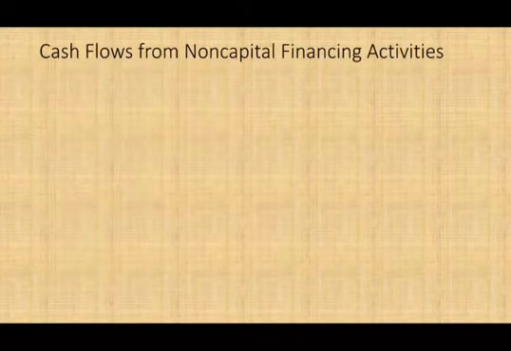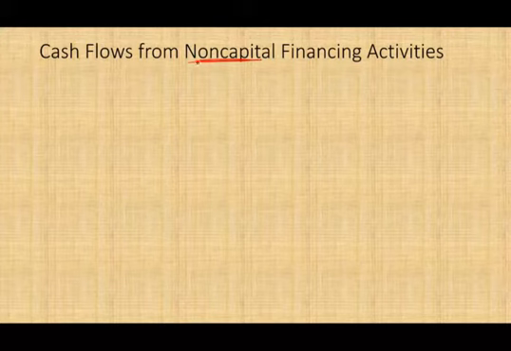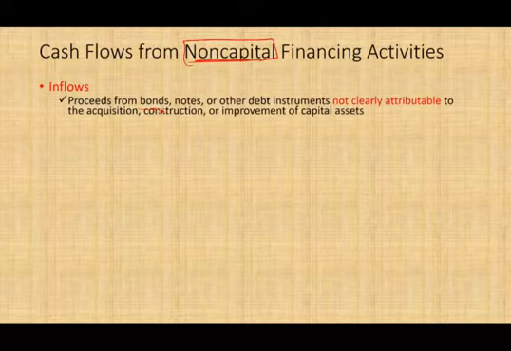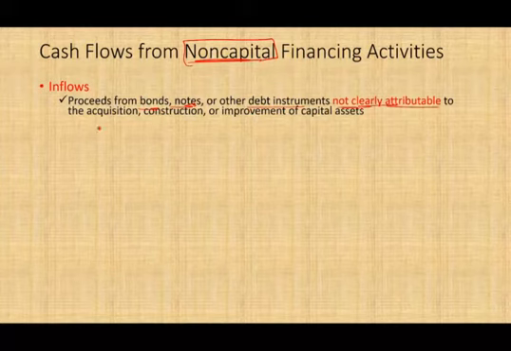Let's take a look at cash flow from non-capital financing activities. So you are bringing money in or paying money out, but it has nothing to do with operation and it has nothing to do with capital. Capital means acquiring assets. Inflow, money coming in: proceeds from bonds. You issue bonds, you issue notes, you borrow money or other debt. Notice I highlighted this: not clearly attributable to the acquisition, construction, or improvement of capital asset.